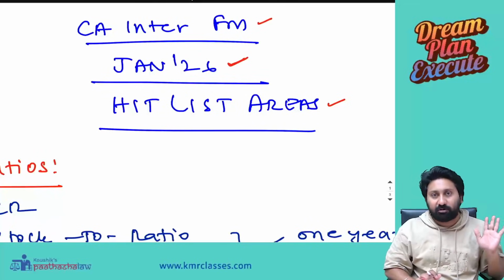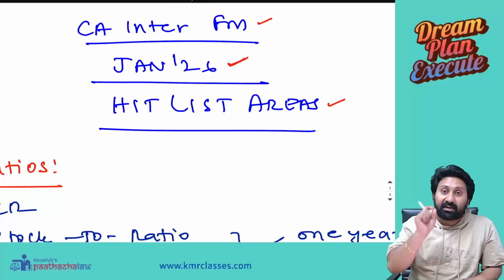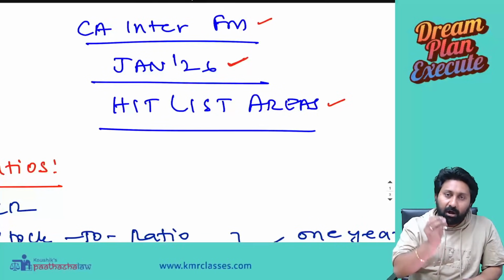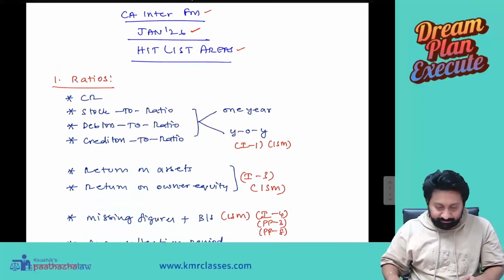A 50 marks paper will come, and minimum 40 marks you will get. That is my guarantee, if you do the questions I selected, because they contain a good blend of all kinds of adjustments. Okay, let's go into the main part.